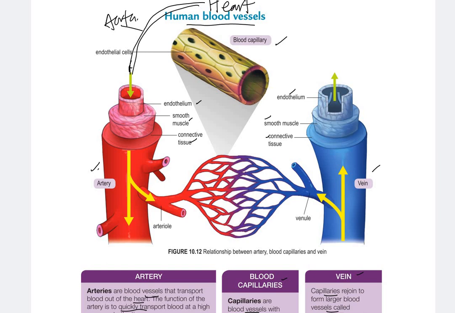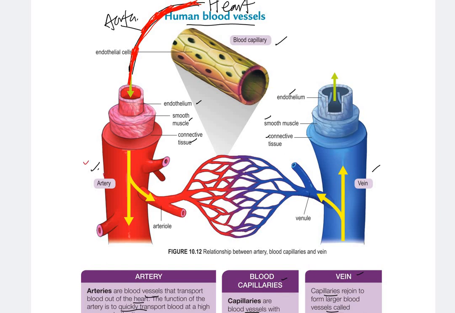We have colored it red here. The aorta carries oxygenated blood from the heart. Then the aorta will branch into smaller vessels known as arteries.